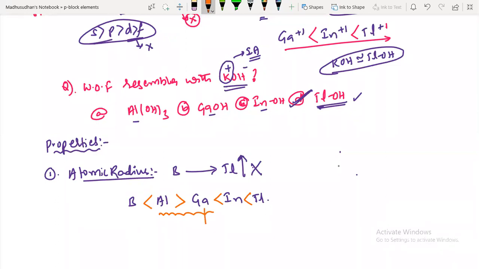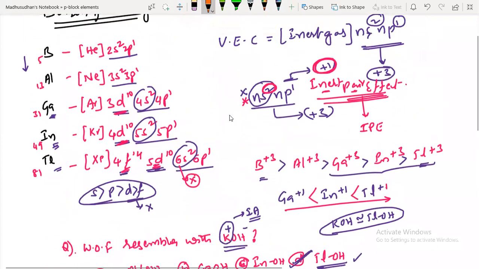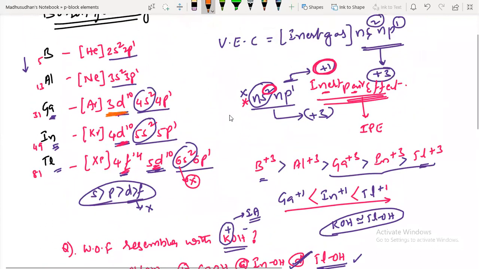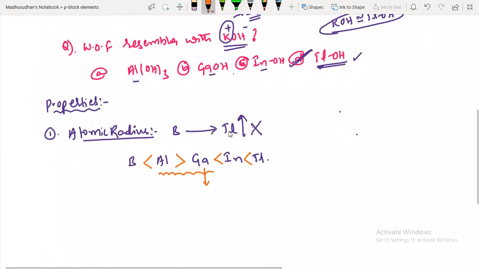In gallium, what is happening? Look at the electron configuration. That's why I first mentioned that concept. Look at this. Gallium onwards, poor shielding of 3d is happening, right? Due to the poor shielding of these 3d 10 electrons, the nuclear force of attraction is more on the valency. So radius decreases.